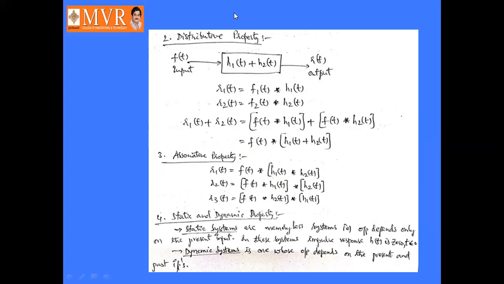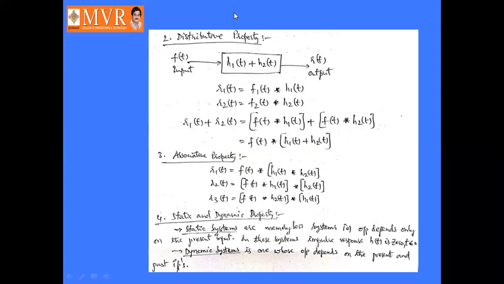Taking f of t as common, f of t convolved with the whole combination of h1 of t and h2 of t. That is called the distributive property. And the third one is the associative property. How is it expressed?